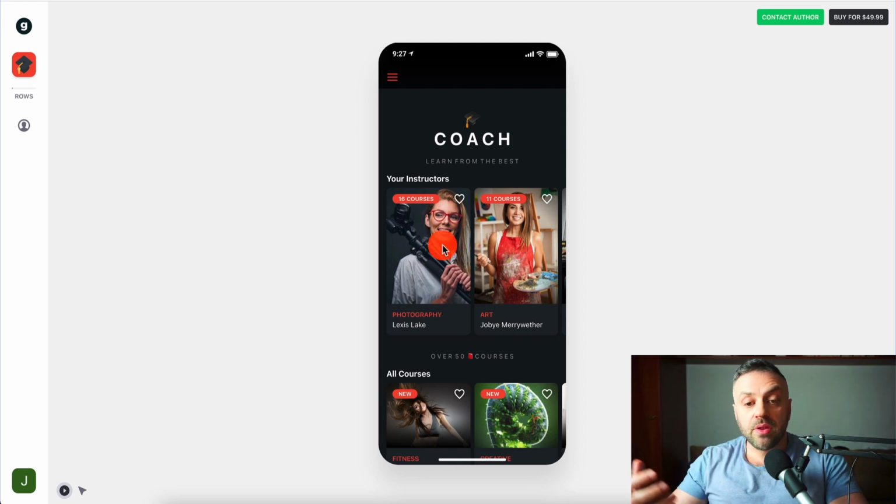You can publish this app into the App Store, and as a result, you can create a marketplace where you're going to have different sellers, like coaches, and they're going to be making courses, and then people can download it and join one of these training sessions and buy the app. You can also sell the app. You can sell access to these courses.